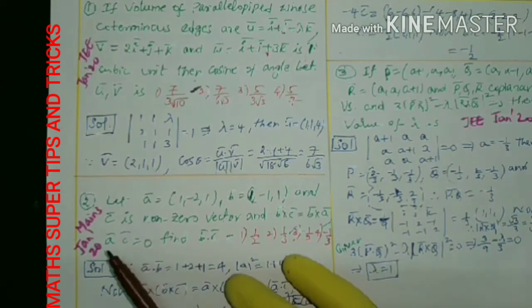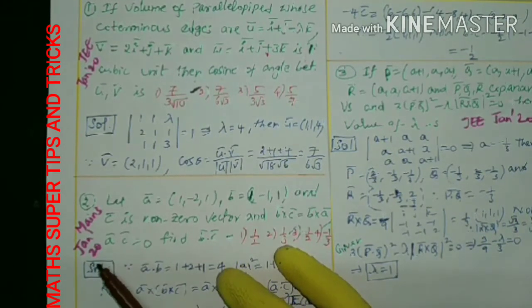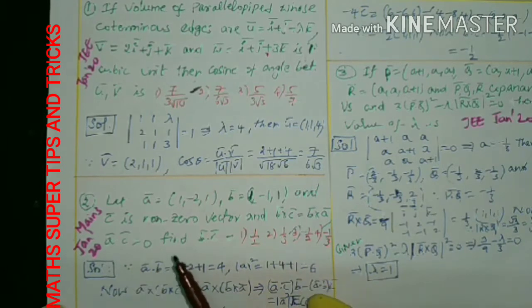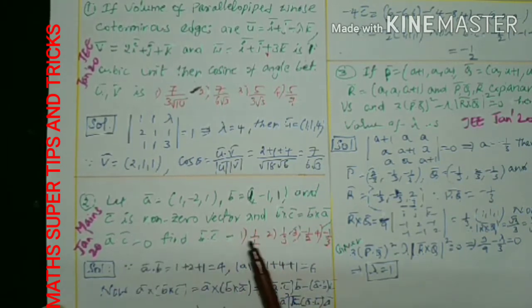Okay, now come to the next question. This is also given in Mains 2020, January. So what is the given data here? A, B are two vectors again. C is a non-zero vector, and a relation is also given: B cross C is equal to B cross A, and A dot C is 0. Now he is asking for B dot C. Very simple question.